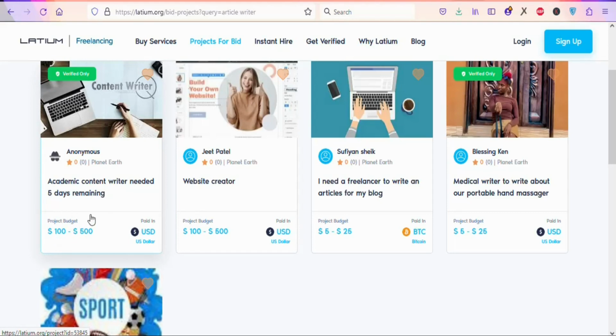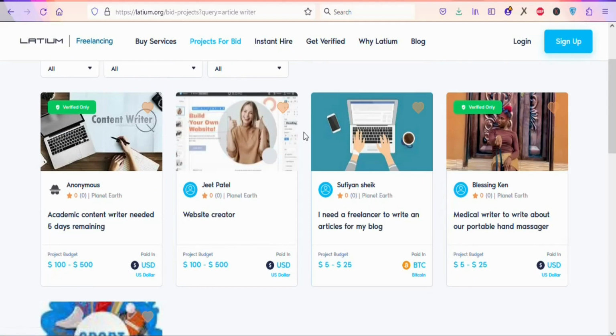This employer is willing to pay you $100 to $500 when you complete the job. You can see right here, I need a freelancer to write an article for my blog. This employer is willing to pay you $5 to $25. Here is another, medical writer to write about our portable hand messenger, also $5 to $25. These are all employers who need people to complete their projects for them.